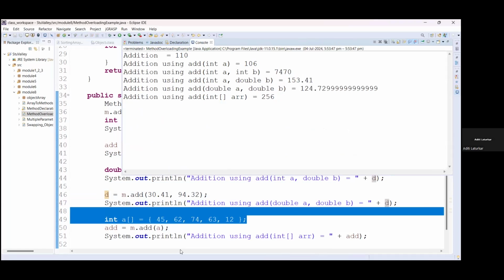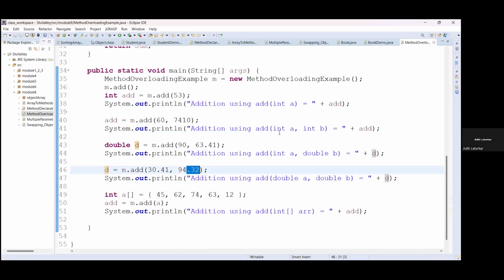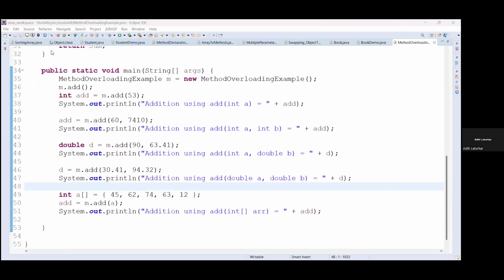So if you have not given a point here, it will by default call the integer method. Clear? Understand this method overloading concept? Any doubt? Yes, anyone? Any doubt?